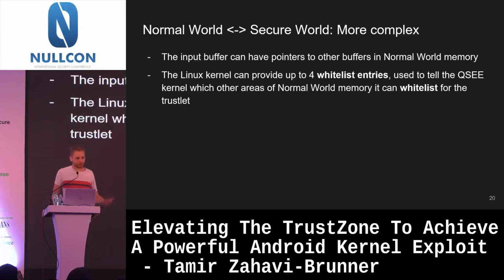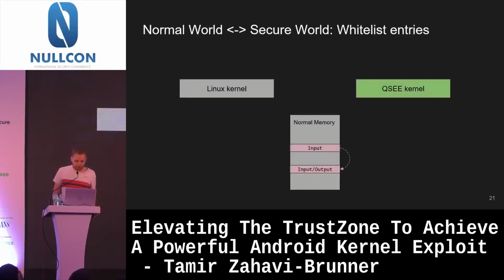Because the trustlet would also need to be accessible to those parts of physical memory that are being pointed to. And the way it works is that each SMC can also contain up to 4 what I kind of call whitelist entries that tell basically the QC kernel which other parts of physical memory the trustlet needs to have whitelisted. So, I'll show it with a diagram.